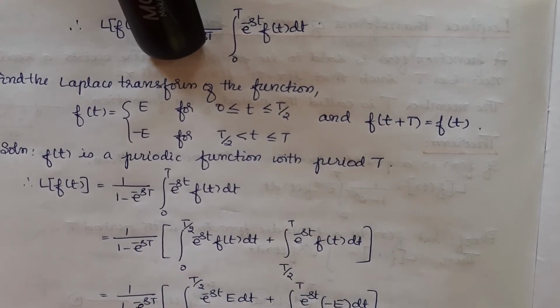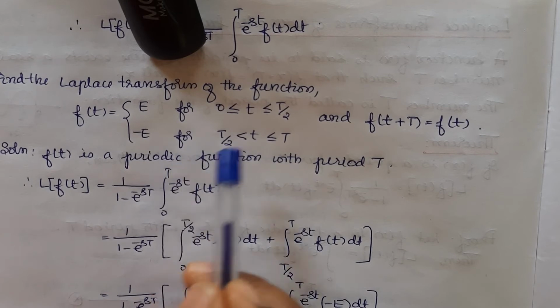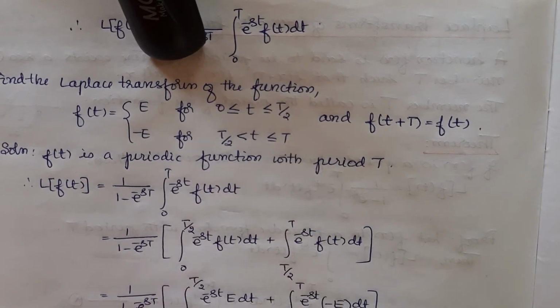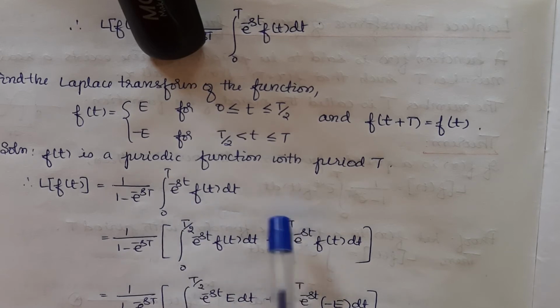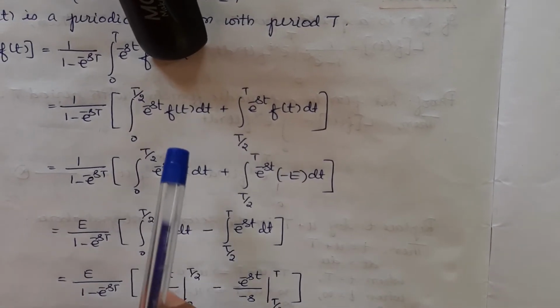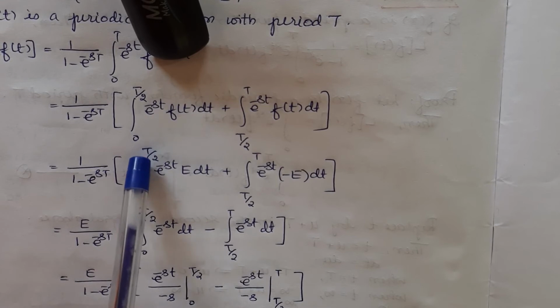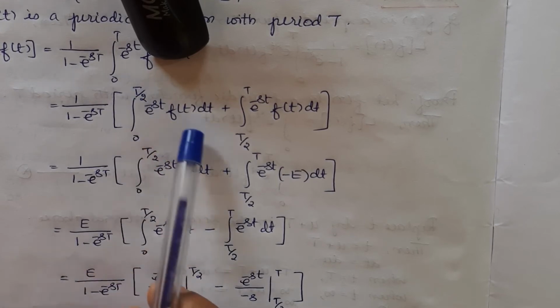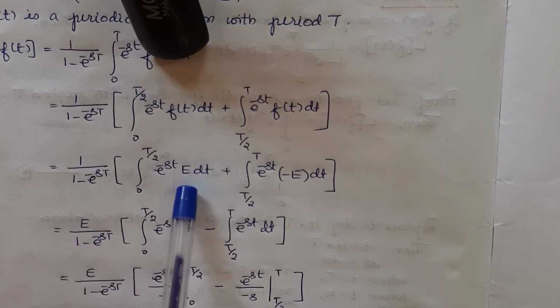So what we shall do is, the integral from 0 to T we will split based on this. So 0 to T I will split as 0 to T by 2 and T by 2 to T. The function is the same thing, e power minus st into f of t dt. Now we will substitute the value of the function. From 0 to T by 2, the function f of t is defined to be e.